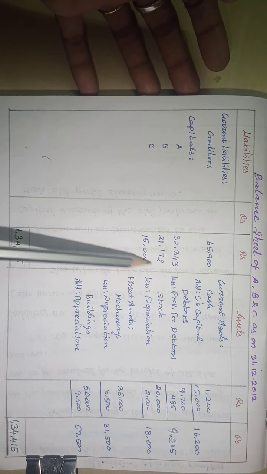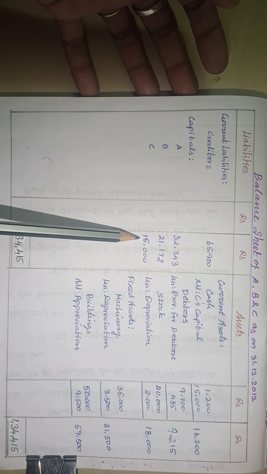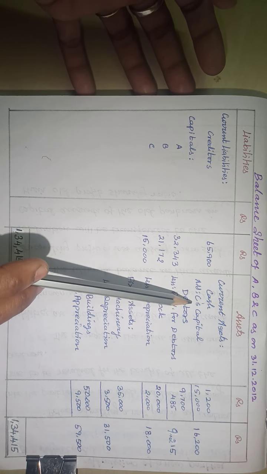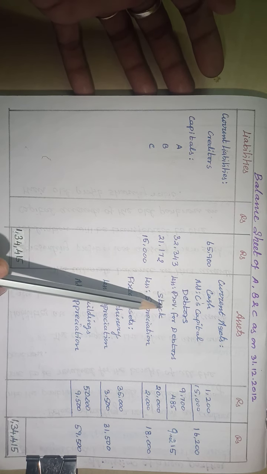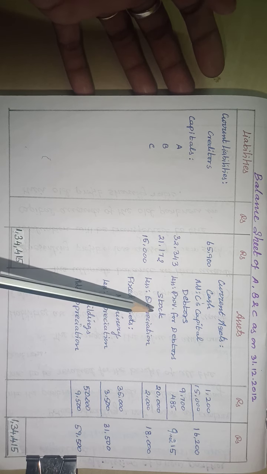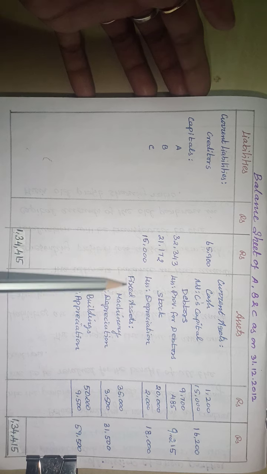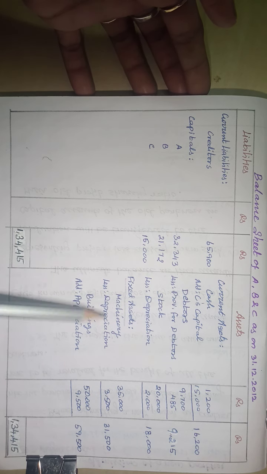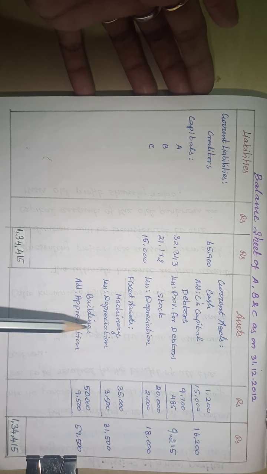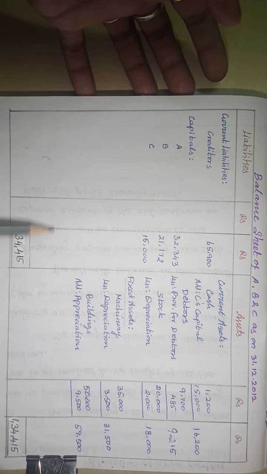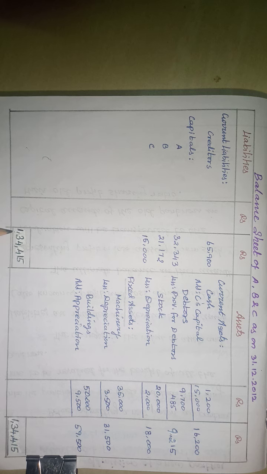This is the closing balance of the partners' capital account. Then current assets: cash, add C's capital, debtors less provision for debtors, and stock less depreciation, and then fixed assets: machinery less depreciation, building plus appreciation. So the balance sheet total is 1,34,415.